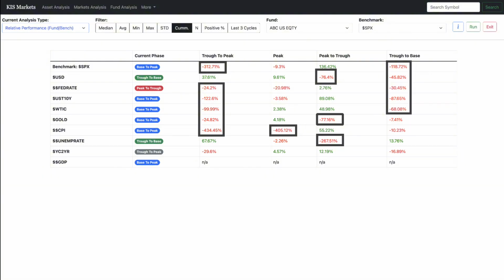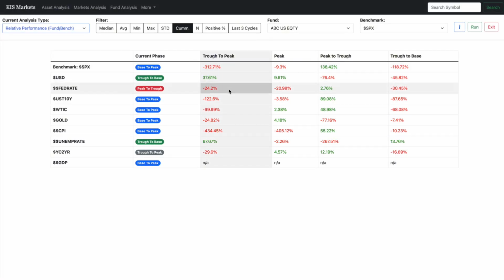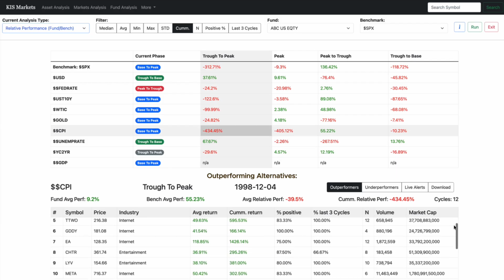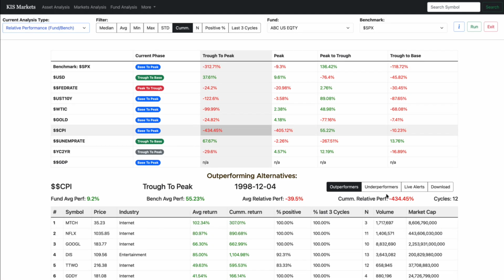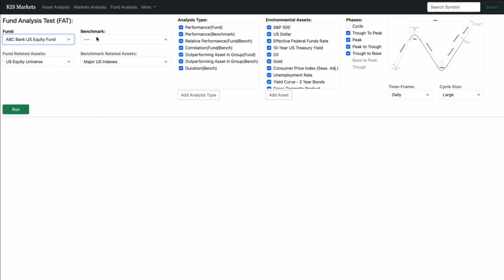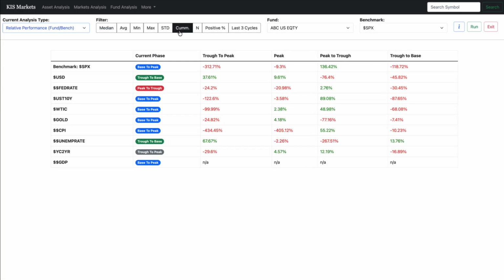As eye-opening as that is, we can go even deeper. When you click on any of these returns, you'll see a full list of the assets within your mandate that historically outperformed during that exact environment. In other words, the assets you would have wanted to be overweight in, and the ones you should have avoided, all right at your fingertips. The optimal portfolio positioning for the current environment in just a few simple clicks.